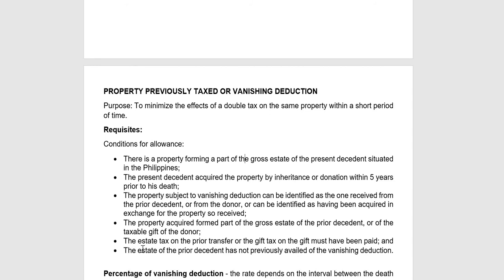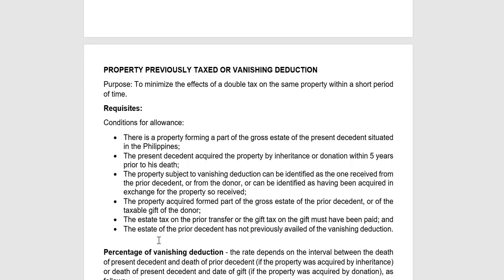And the estate tax, or the gift tax, must have been paid: estate tax if it's succession, gift tax if it's donation, on the gifts must have been paid in the estate of the donor. The present decedent must not have previously availed of the vanishing deduction. Meaning, we can only avail of vanishing deduction once. So if the property you received was already claimed as vanishing deduction before, then you are not allowed to claim it again. We can only claim vanishing deduction once for the same property.